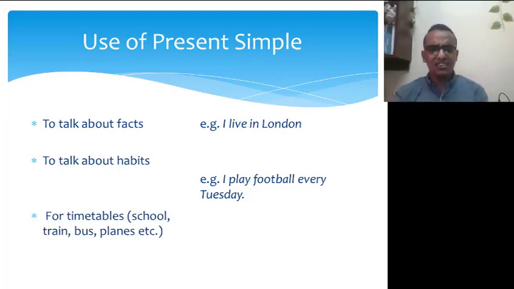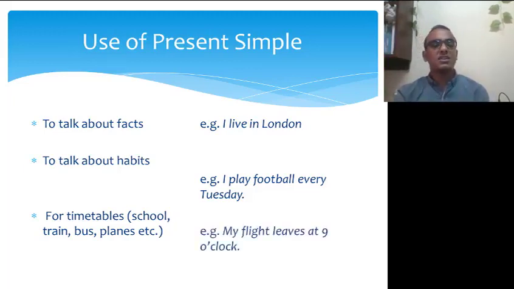In number three, we also use the present simple to speak about timetables. So what's a timetable? It's something that we use to speak about when we have a timetable or a schedule. For example, my flight leaves at 9 o'clock. Some of you will think that this is a future tense. For example, it's 2 o'clock now, and my flight leaves at 9 o'clock.